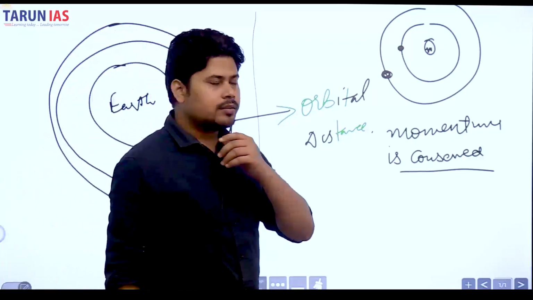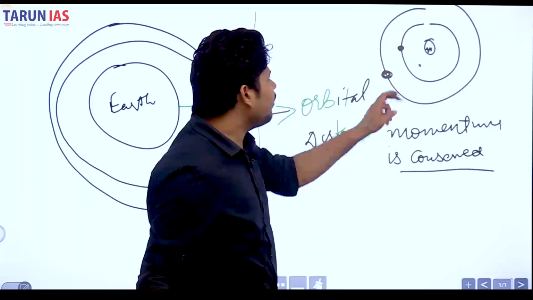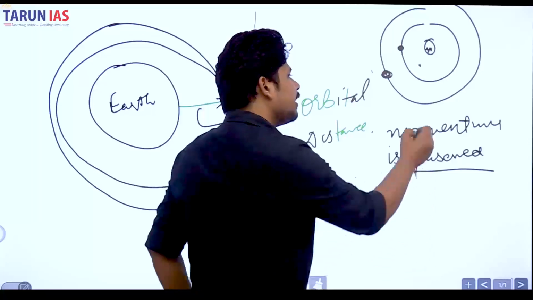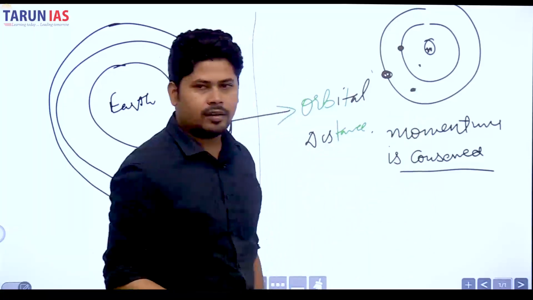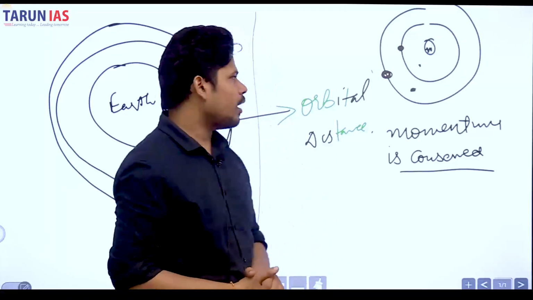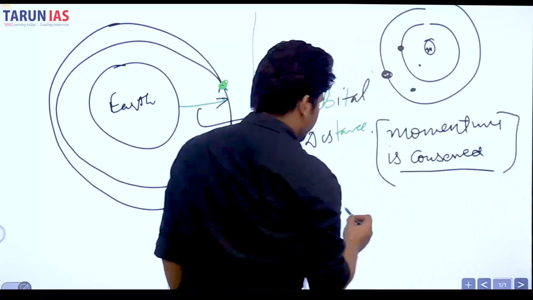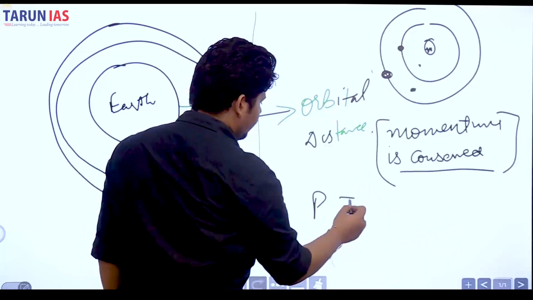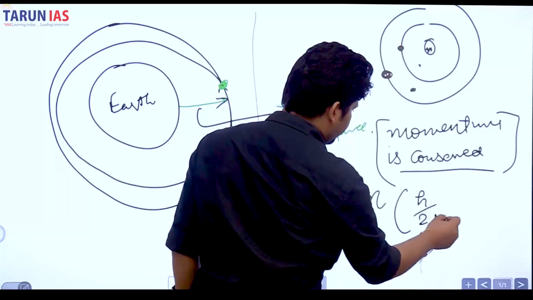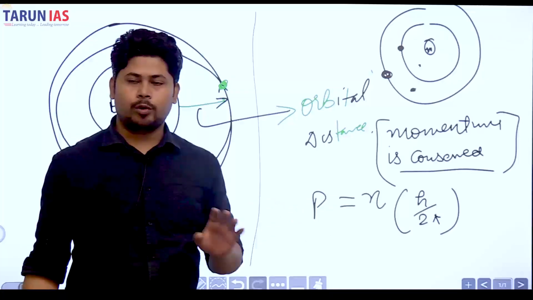The question is, why does the electron not exist here? Why have I made this orbit, or this orbit? Can an electron exist somewhere like here? That is not the case. An electron cannot exist there. Why? Because the momentum P should be an integral multiple of h upon 2 pi. Now this is a lot of physics that we don't have to get into.